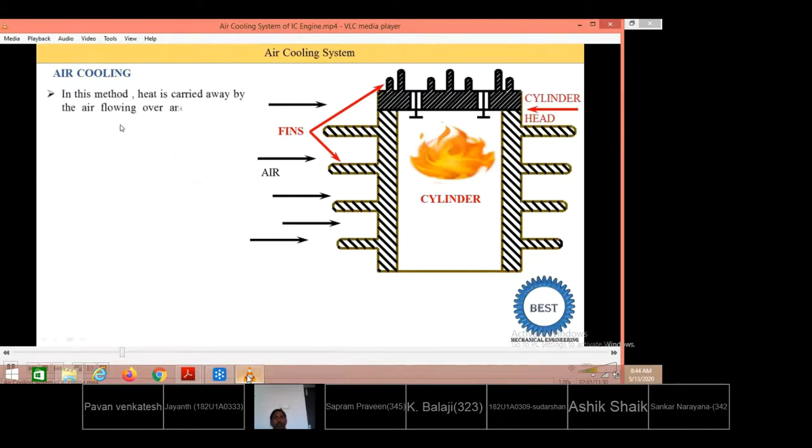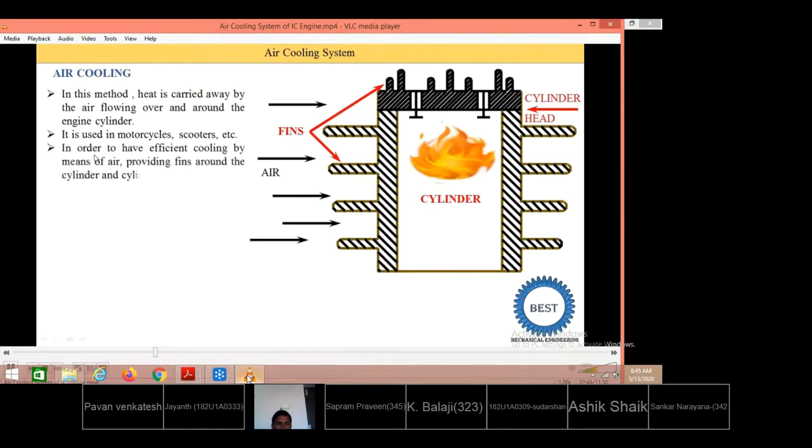In this method, heat is carried away by the air flowing over and around the engine cylinders. Suppose the air has an atmospheric temperature depending on the location, say 25, 35, or 36 degrees, and the surface temperature is very high. The air absorbs the heat from the cylinders and the temperature of the cylinder is reduced. It is used in motorcycles and scooters, as I already explained.